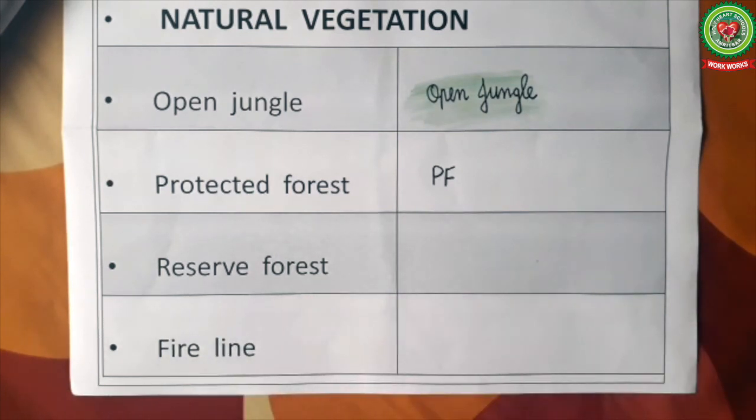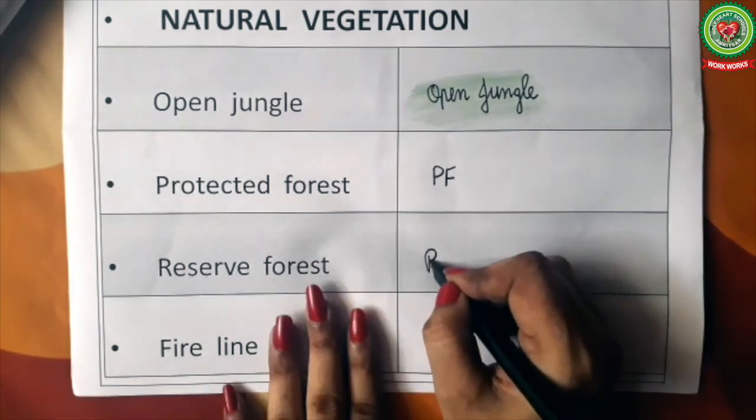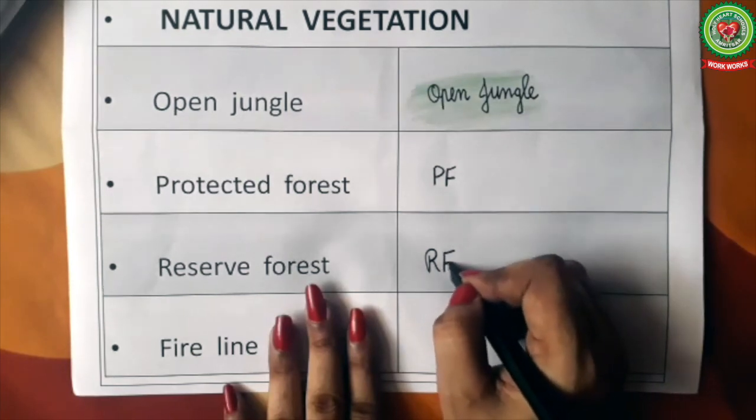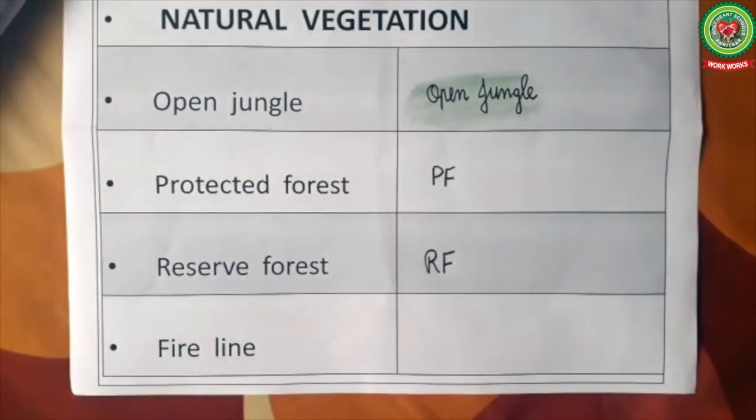A reserved forest is a forest under the state government. They are sometimes upgraded to national parks and wildlife sanctuaries. It is written as RF in the topographical maps.